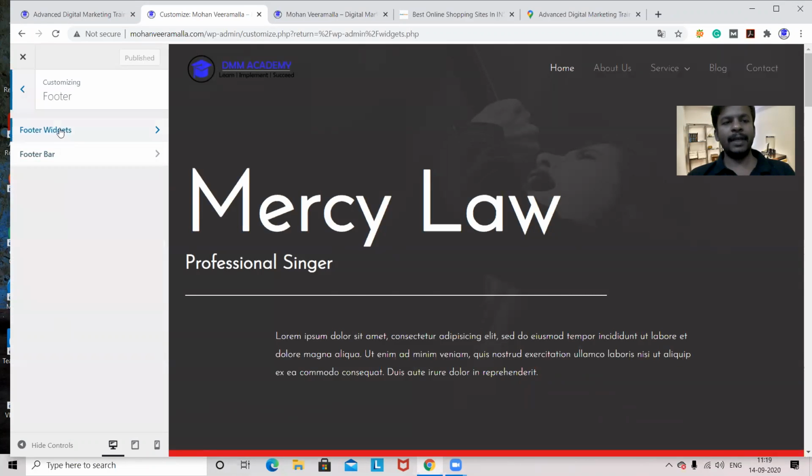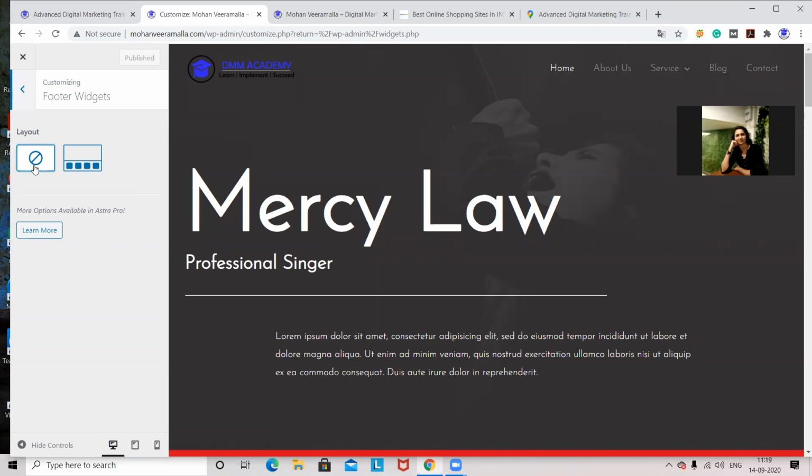Here we have footer widgets and footer bar. We have seen footer widgets and footer bars in the widgets. Now I'll go with footer widgets. Here it is showing something, layout. Now layout is disabled. I have to make it enable. This is the second process. After this process also, if you are not getting it, then we have to go to the third process.